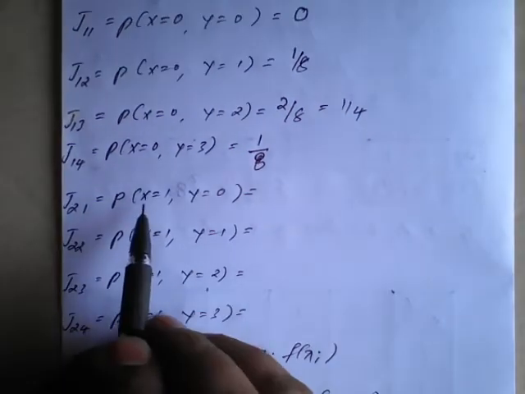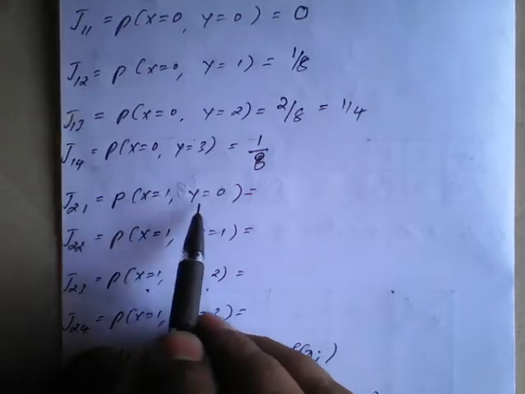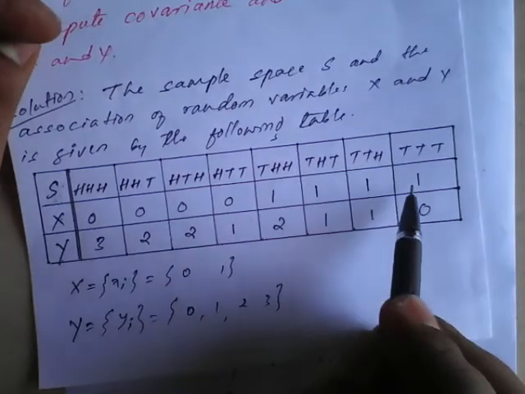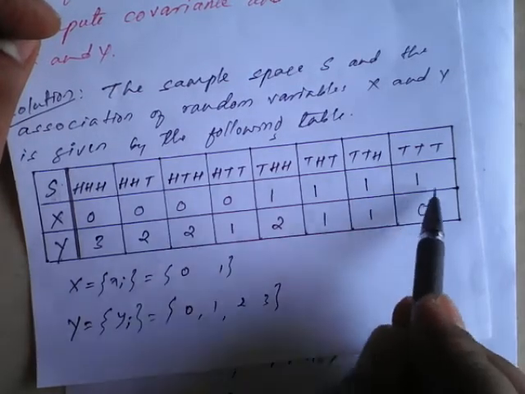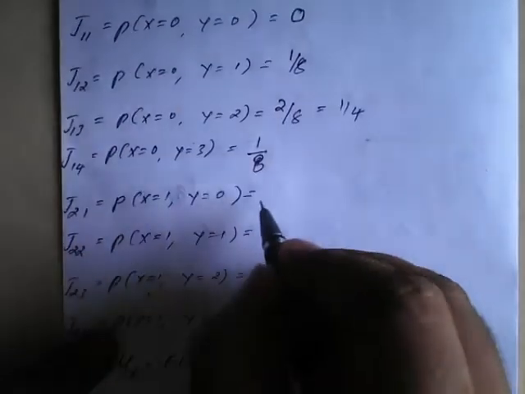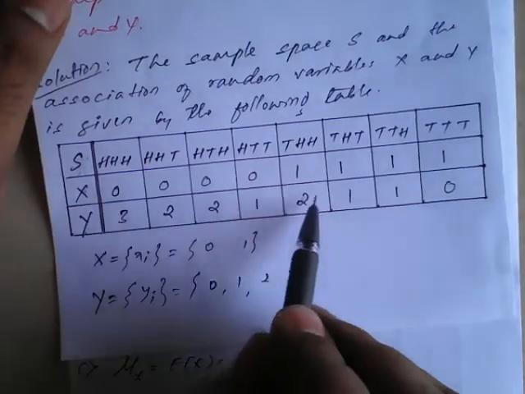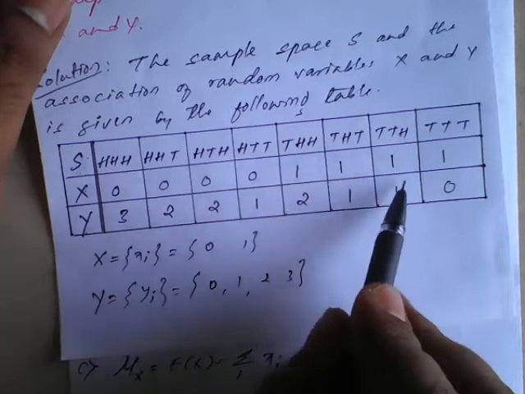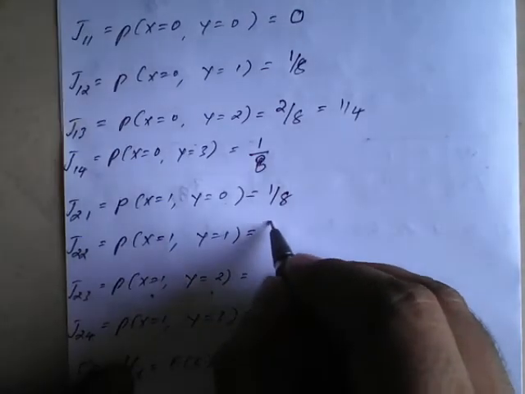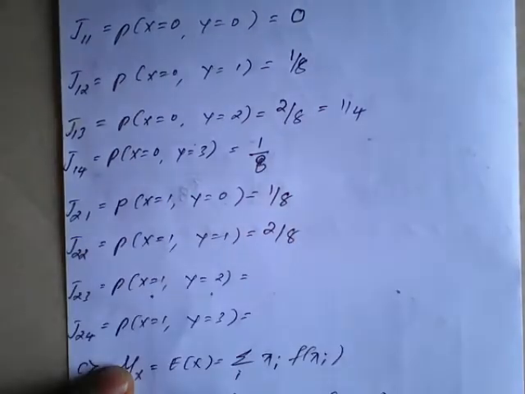The next is when x is 1, y is 0. We have only one case, so it is also 1 by 8. Now x is 1, y is 1: one time and 2 times, so 2 upon 8.